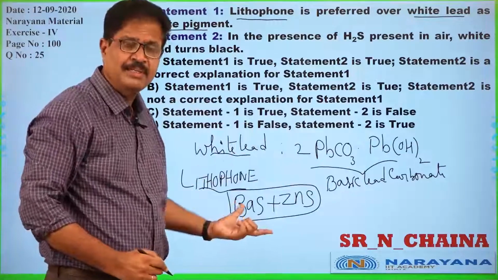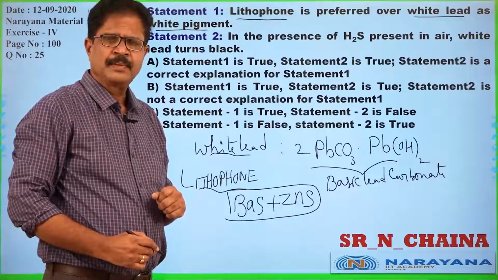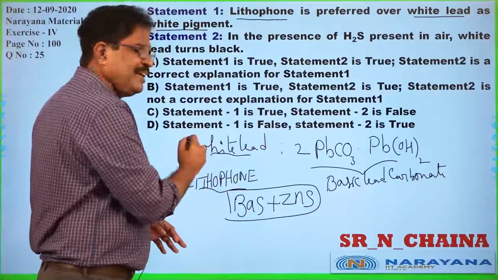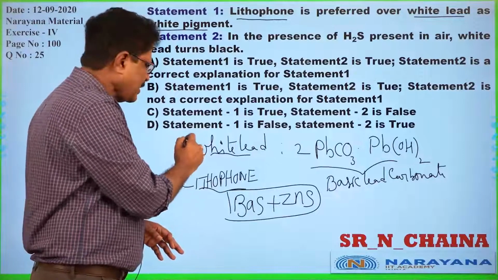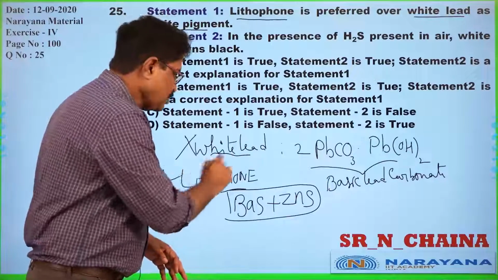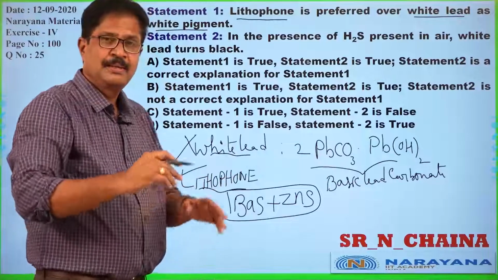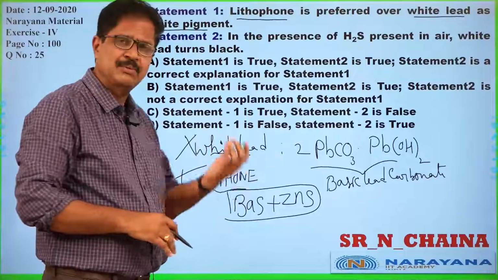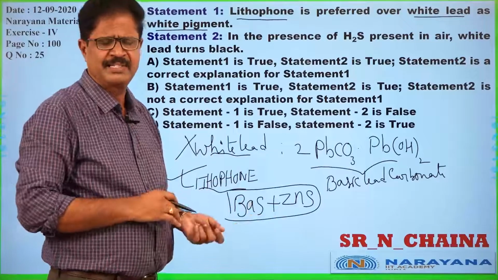This is the modern white pigment. Compared to white lead, lithophone is definitely preferable in modern days, and is widely used as white pigment nowadays.